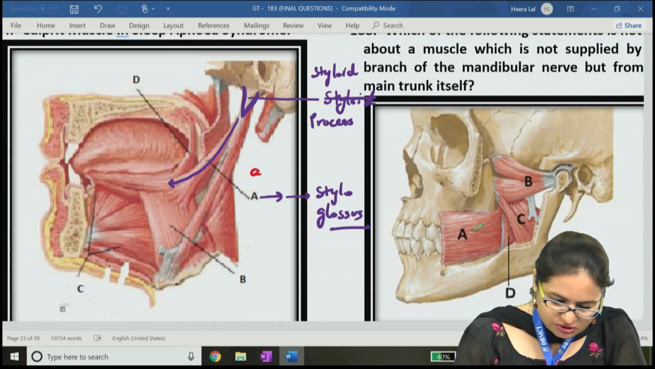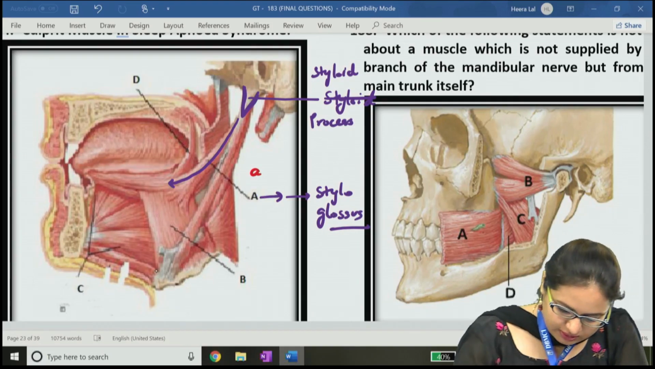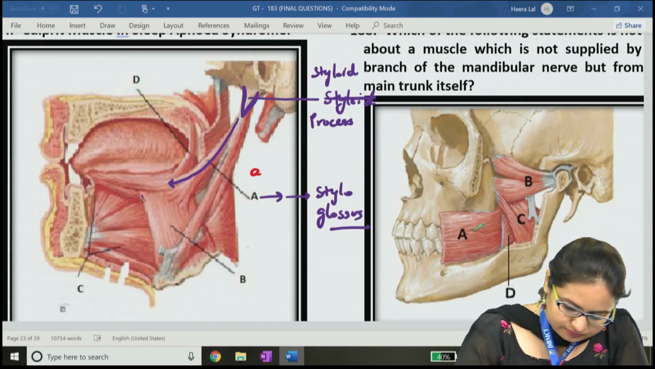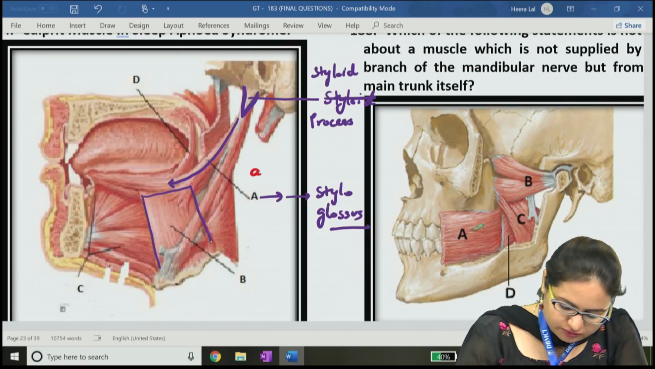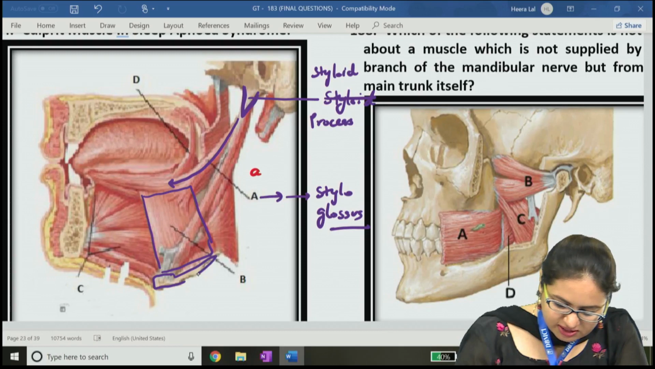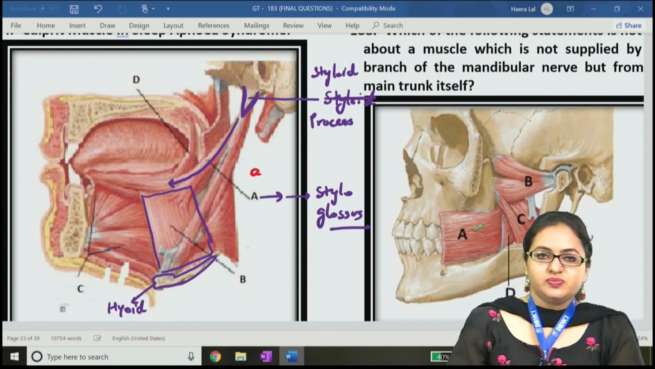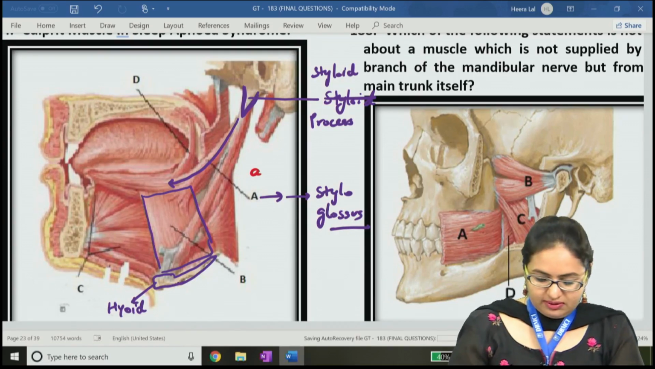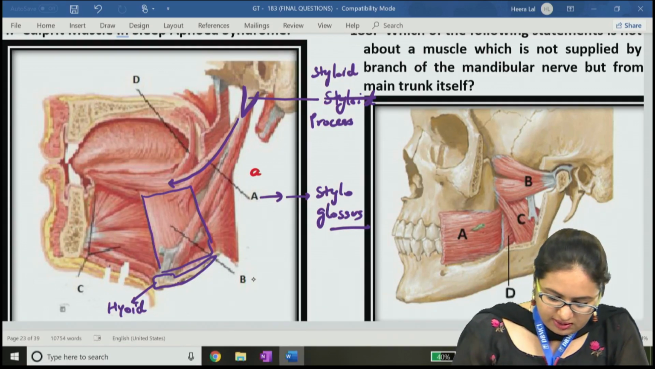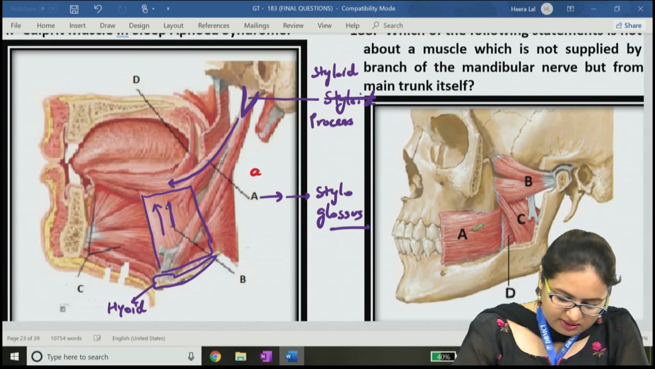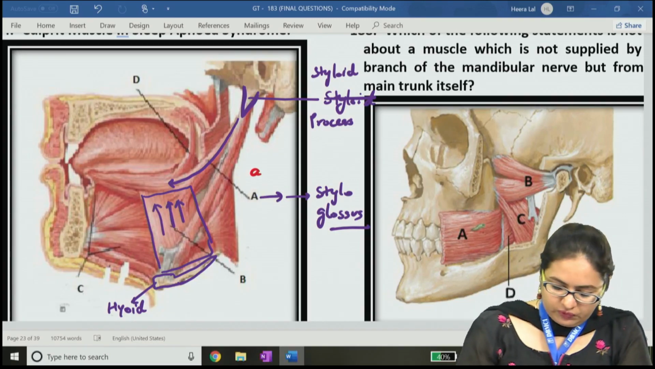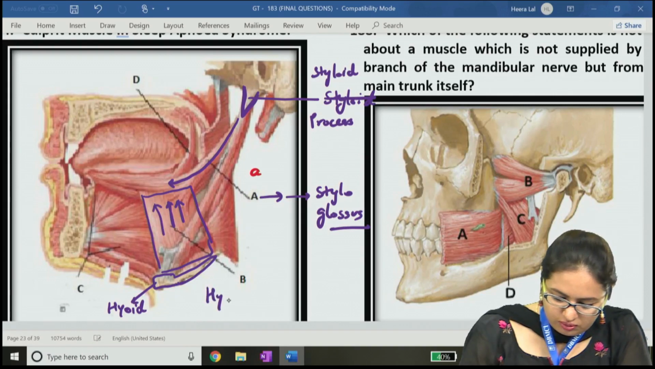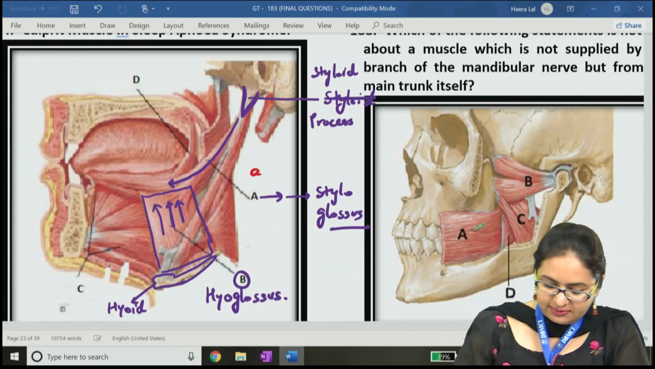Then the structure B is marked over this quadrilateral muscle, and on its lower end it is attached to the hyoid bone. It is specifically attached to the greater cornu of the hyoid as well as to the body of the hyoid, and above it goes and gets attached to the tongue. This muscle is the hyoglossus muscle. So B is the hyoglossus.